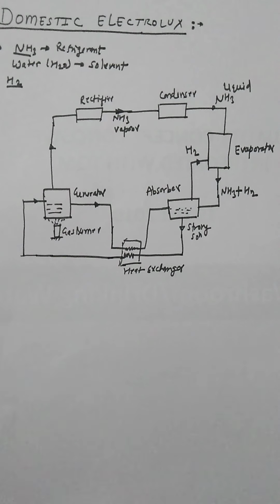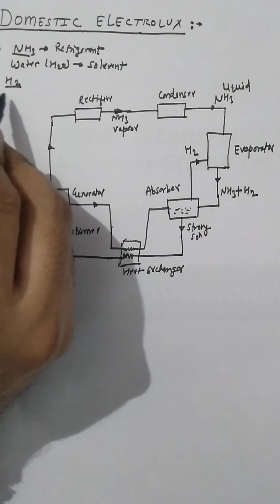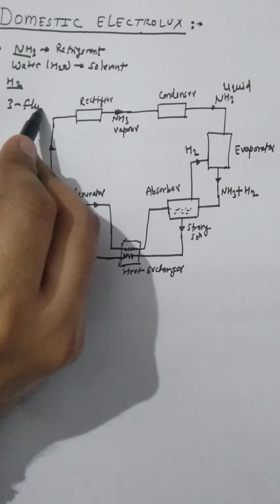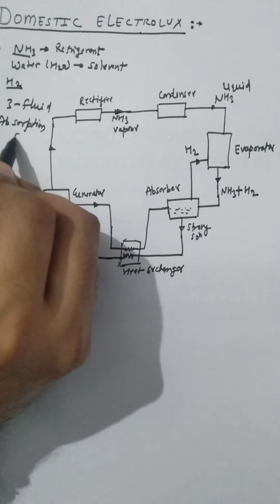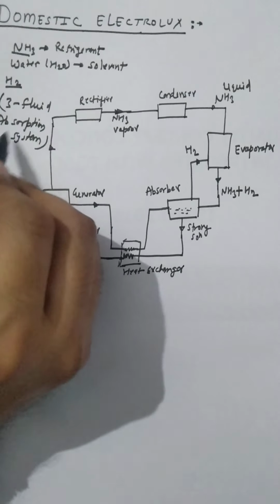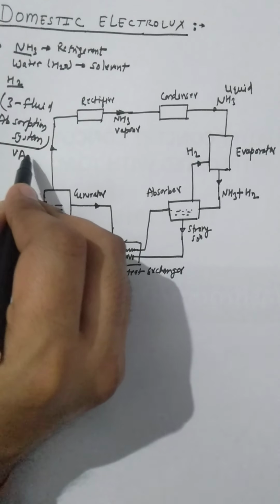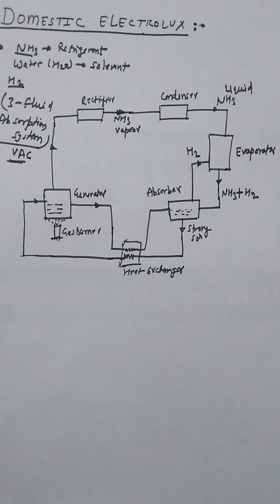So this is also known as three fluid absorption system in vapor absorption cycle, right? The main purpose of this system is to eliminate the pump so that in absence of moving parts the machine becomes noiseless. So basically domestic Electrolux is a noiseless system.